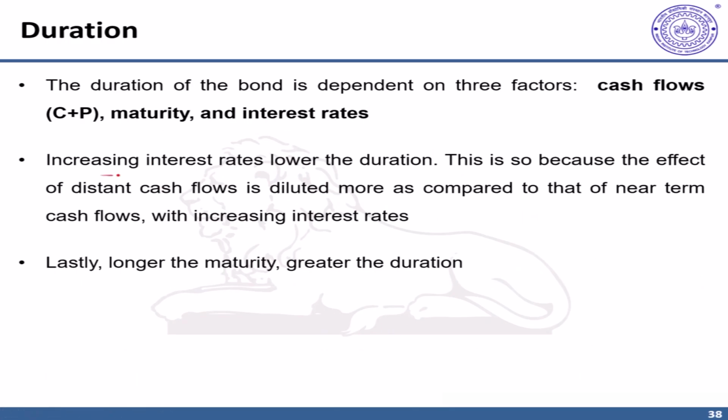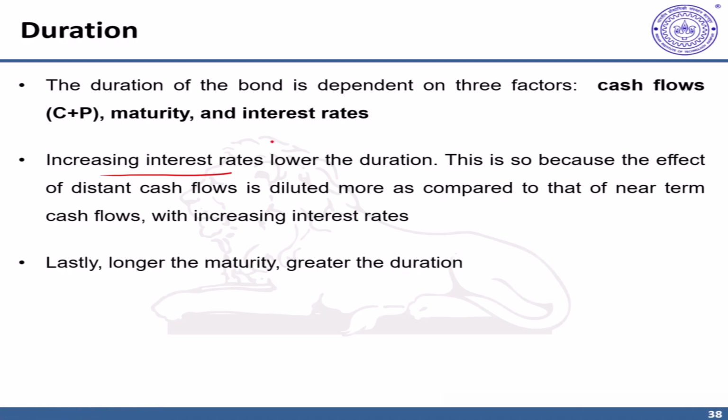Next, what about changes in interest rates? Suppose interest rates have increased. The highest impact of an increase or decrease in interest rate is observed on the principal amount or later cash flows, the coupons that come later, including the principal amount. So increasing interest rates would relatively decrease their value to the overall bond value and thereby decrease the duration measure. Conversely, if interest rates are decreased, then cash flows that are coming later, like principal and coupons, will have a relatively higher value in the total composition of bond value, and therefore duration will be higher.